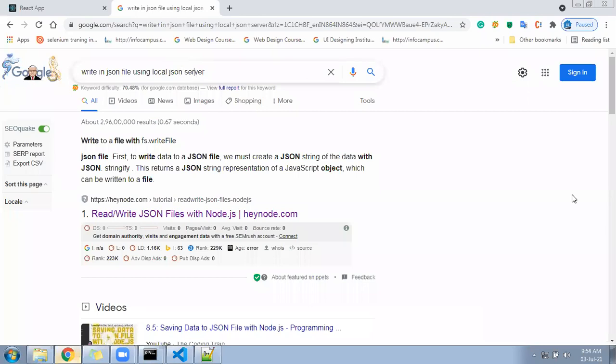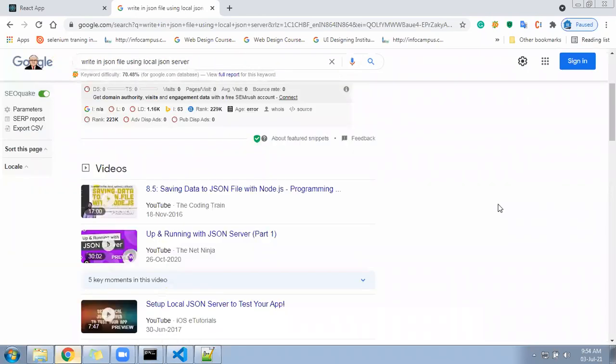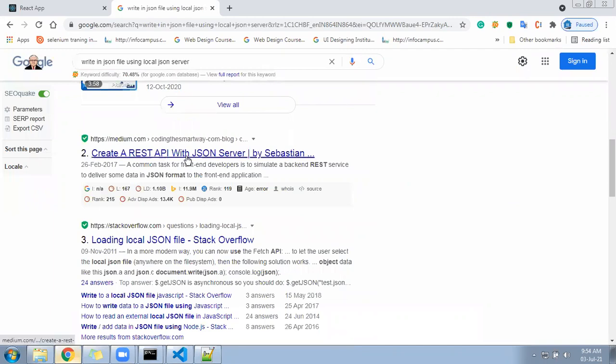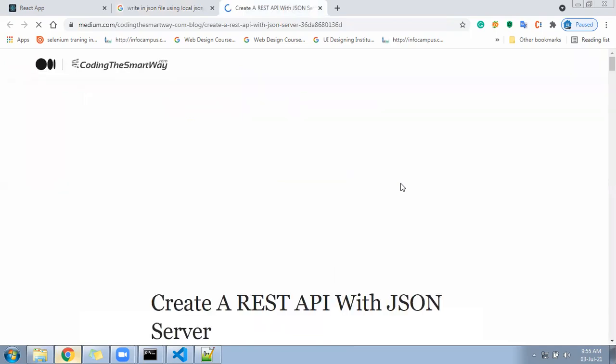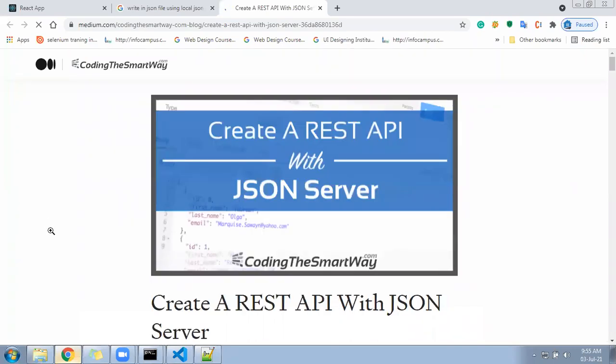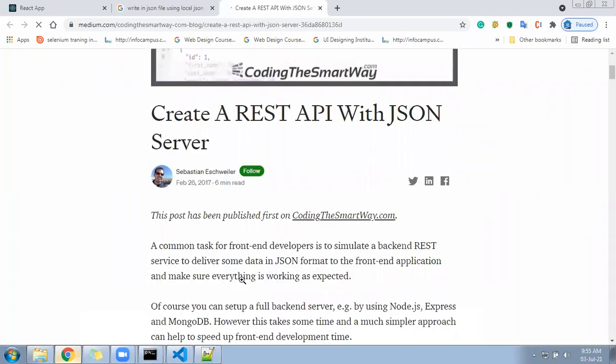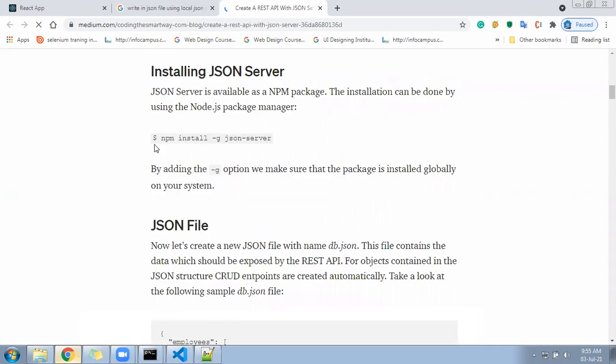Local JSON server. Any link, REST API with the local JSON server. Okay. Here it is also loading a local JSON file, that we have done. We need to read local JSON server REST API. So here they have followed something like what we did with the JSON file.